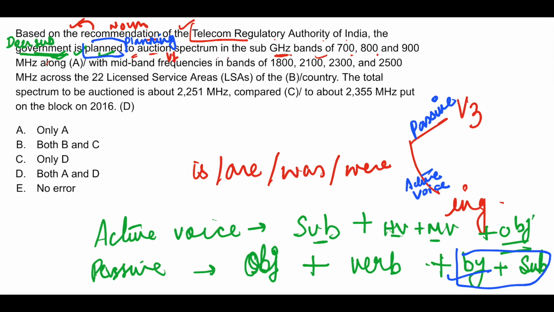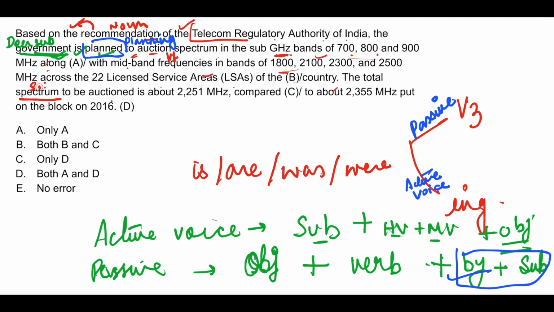To auction spectrum in these ranges, okay, along with mid-band frequencies in bands of 1800 and all this across the 22 licensed service areas of the country. The total spectrum to be auctioned. Now here the subject is the spectrum.